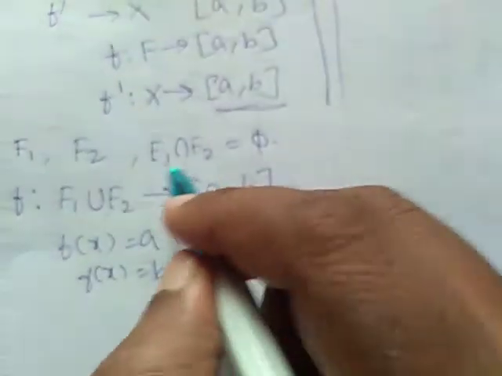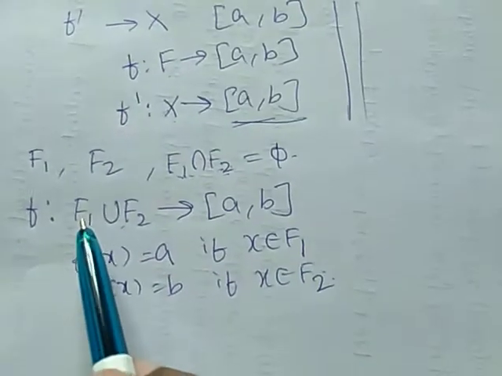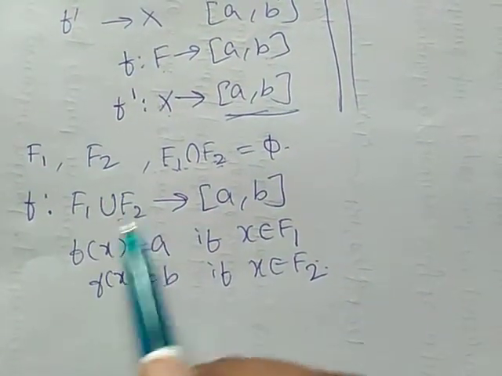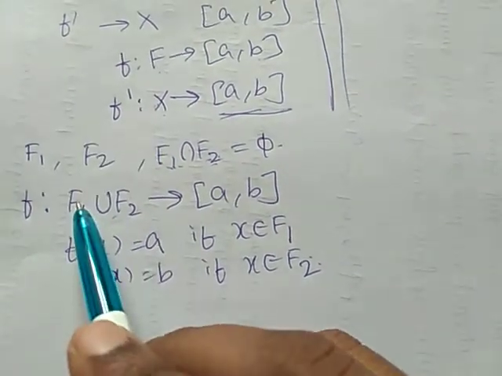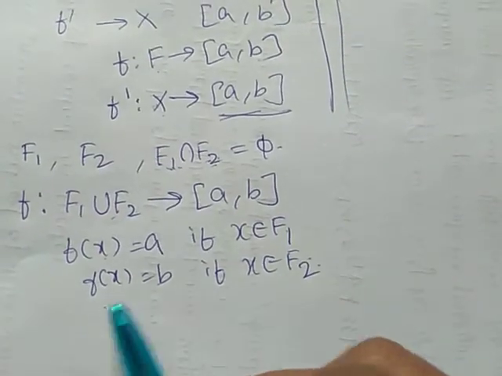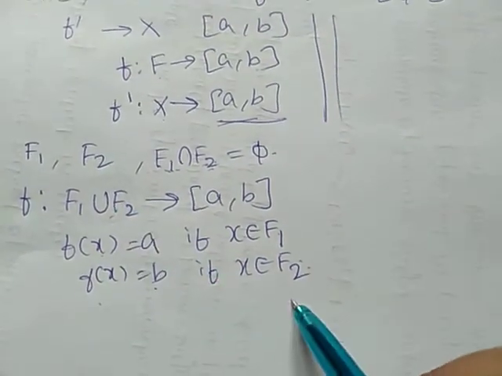F1 and F2 are disjoint sets. Here we are considering F1 union F2, and we define f(x) = a whenever x belongs to F1, and f(x) = b whenever x belongs to F2.